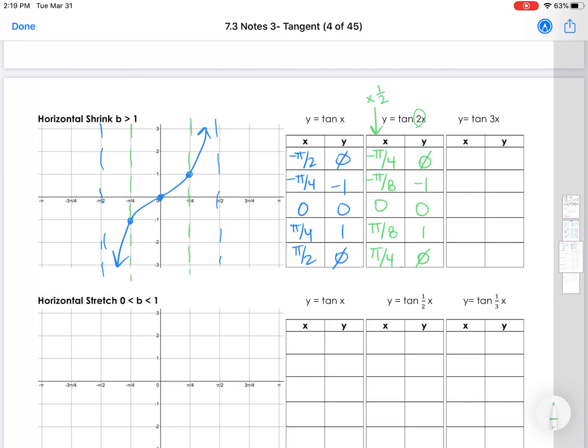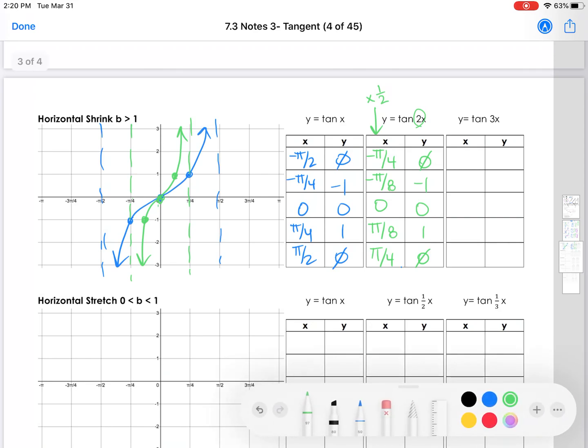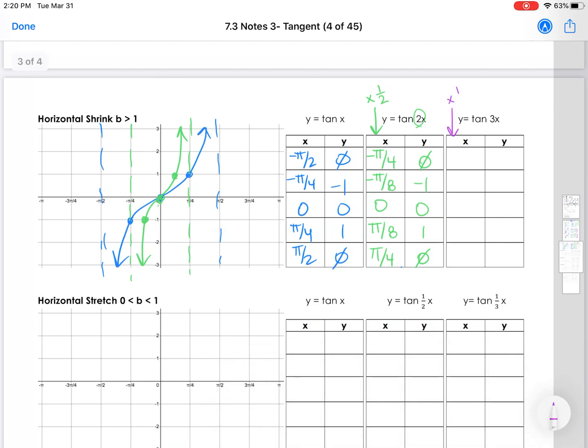So my first dashed line is at negative pi over 4. My last dashed line is at positive pi over 4. I still have the point 0, 0. Negative 1 happens at negative pi over 8, which should be here, halfway between 0 and pi over 4, and same thing over here. So it's really shrunk. You ever seen in the old Star Wars where the doors in the garbage chute start to close in on them? So kind of the same thing. It's like those dashed lines are starting to close in, or like you're pushing an accordion together.